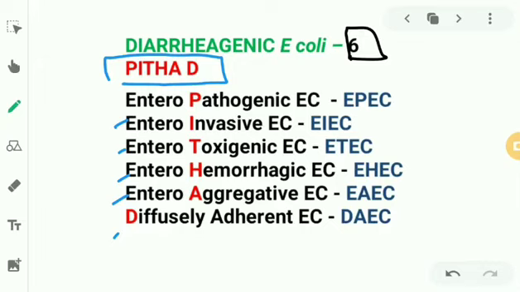And it also causes hemolytic uremic syndrome. Toxin 2 causes hemolytic uremic syndrome, and basically this is a triad. So it is a triad where we have renal failure, microangiopathic hemolytic anemia (MAHA), and thrombocytopenia. So renal failure, microangiopathic hemolytic anemia, and thrombocytopenia.